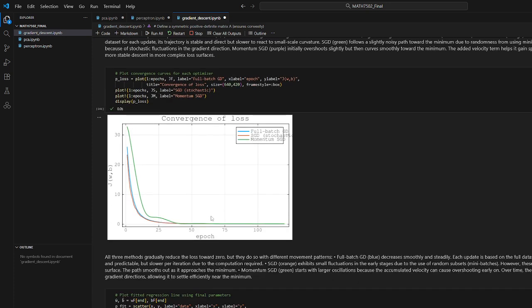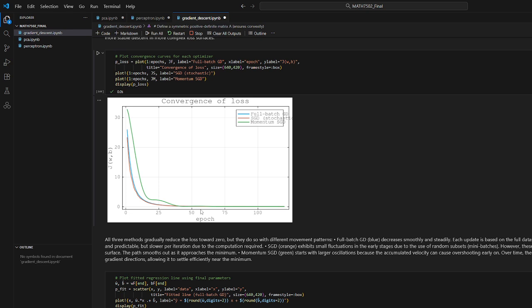Now here is our loss plot that shows the same thing. We definitely see full batch gradient descent decreasing very smoothly and steadily. Each update is based on the full data set, leading to stable and consistent reduction in loss. Stochastic gradient descent, which is orange, shows small fluctuations due to the use of various subsets.